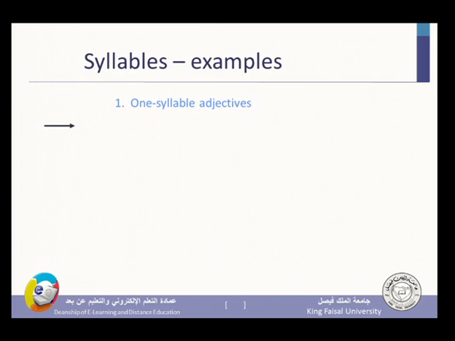One syllable adjectives, other examples: fast, one syllable, and it has to have a vowel, it is the A. Big, one syllable, it has to have a vowel, I. Cheap as well, the E is the vowel nucleus.